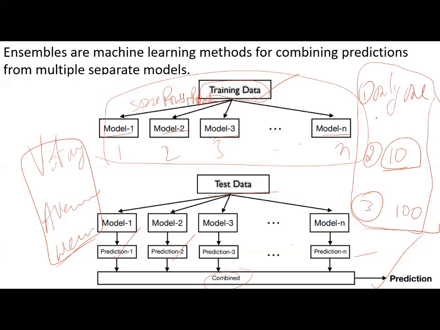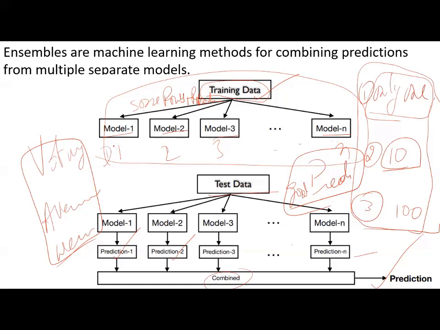That is the idea behind this. With only one sample, we may not get an exact result, and it may have a lot of implications. But if you increase the number of samples, you will get a good prediction. So training data is divided into different parts, and we construct different models.